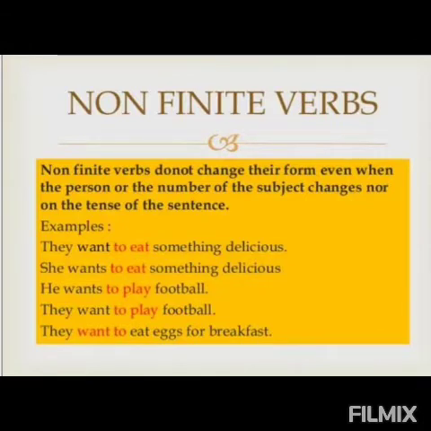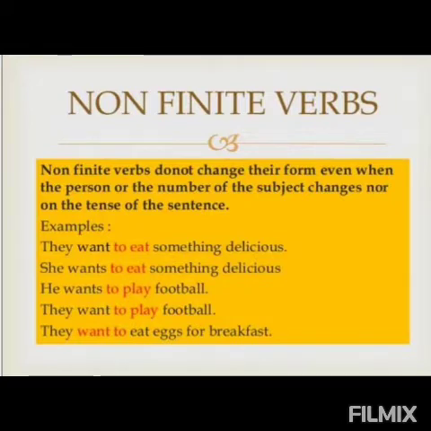It is in plural form. With the plural subject we are using the plural verb want. Then there is to eat. In the second example, she is a singular subject and with it we are using the singular verb wants. But see, with it we are adding to eat. To eat is not changing in both the sentences.